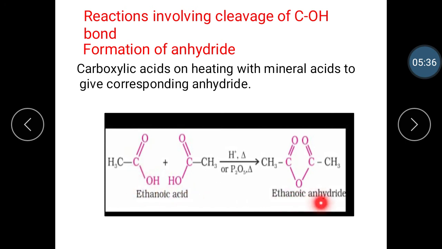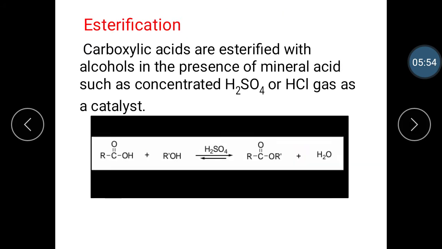The first reaction is formation of anhydride. When carboxylic acid is heated with mineral acid, it gives the corresponding anhydride. Let's see this reaction. Ethanoic acid on heating gives ethanoic anhydride. Then the next reaction is the esterification reaction. Carboxylic acids are esterified with alcohols in the presence of a mineral acid such as concentrated sulfuric acid or hydrochloric acid gas as a catalyst, to give ester.